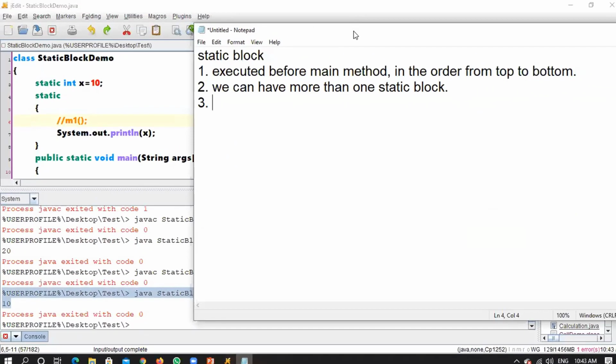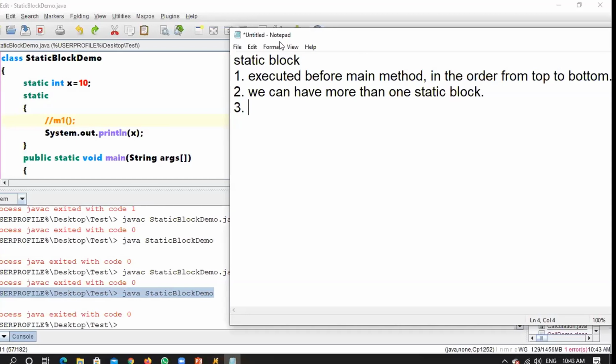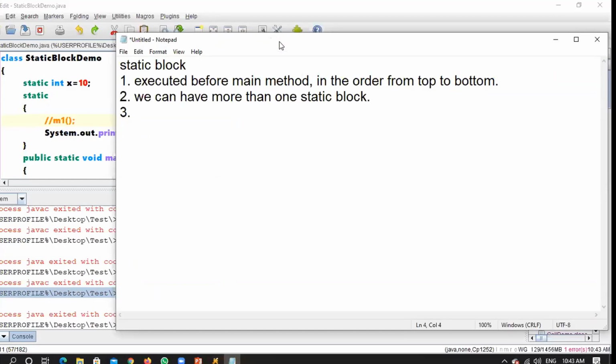There will be only one copy, so that particular copy you are going to modify, meaning you will get the modified value. If you are not modifying, then whatever values are there will be displayed for you. Okay, so we can have more than one static block. That was one conclusion.